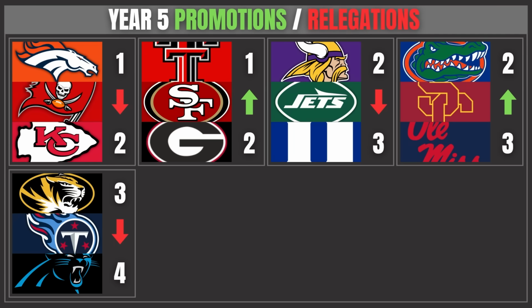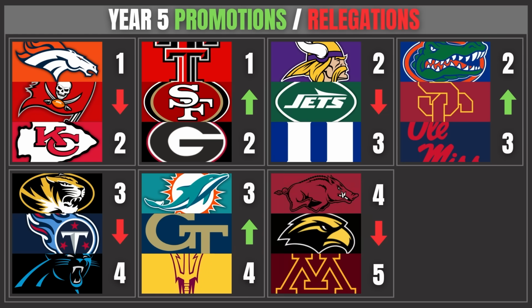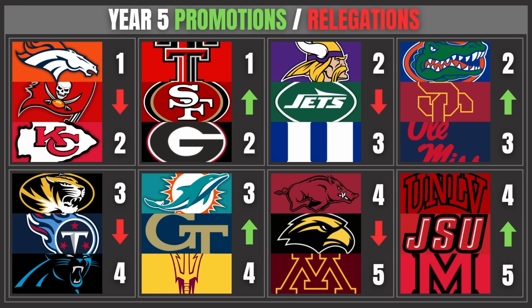And as those 2 NFL teams go down, one of them goes right back up. The Miami Dolphins going up to the Power. They'll be joined with the Georgia Tech Yellow Jackets and the Arizona State Sun Devils. Ending today at the bottom of the pyramid, too bad for Arkansas, Southern Miss, and Minnesota. And something to smile about to end it today, UNLV, JSU, and Miami, Ohio going up to the Standard.